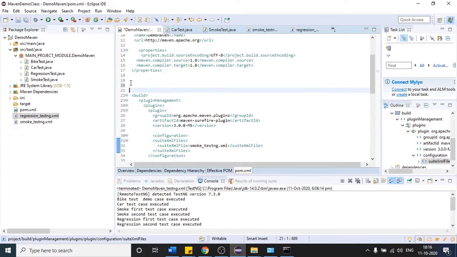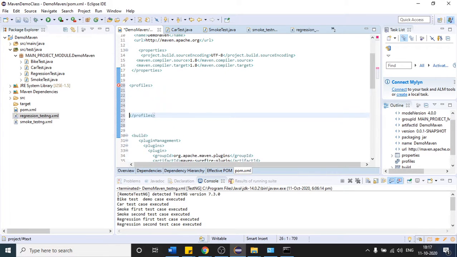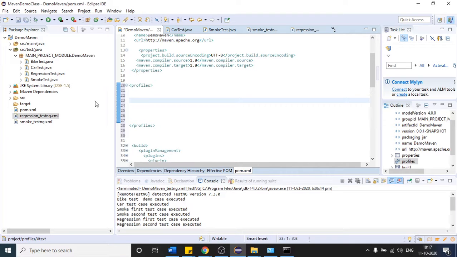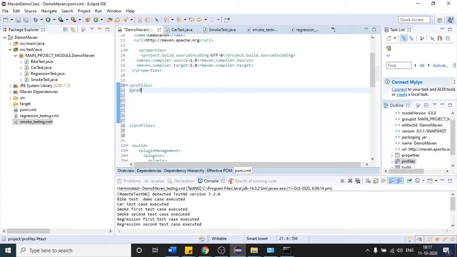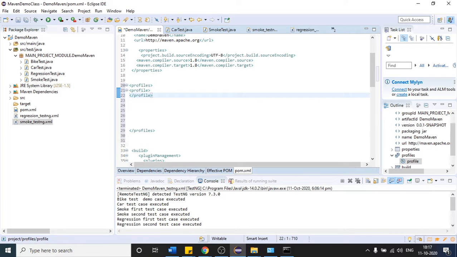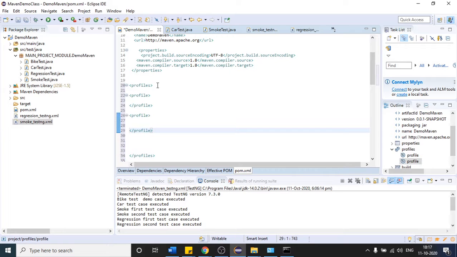I will use the profiling concept on top of this build tag. Just write like that, you will be clear in a short while. Let me first write. So this is the profiles tag. I am creating multiple profiles. One profile will take this file and one profile will take care of this second file. Inside that parent profiles tag there can be multiple profile. This is my first profile, and this is my second profile.